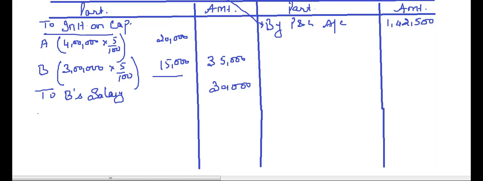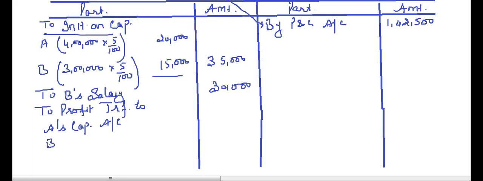Now what we are left with will be transferred to the partners' capital accounts, to profit transferred to A's capital account and B's capital account. Okay, what is the total amount we have left with? 77,500. That is 1,42,500 minus 35,000 minus 30,000.